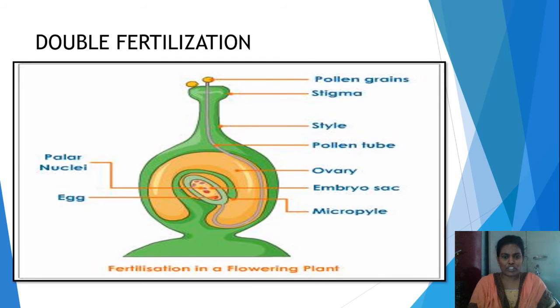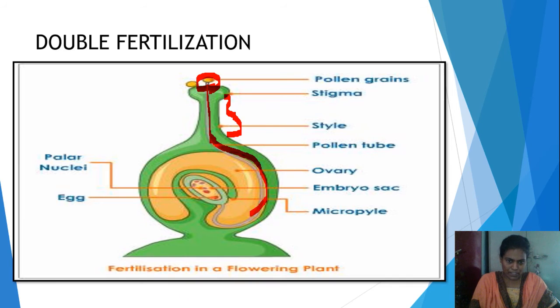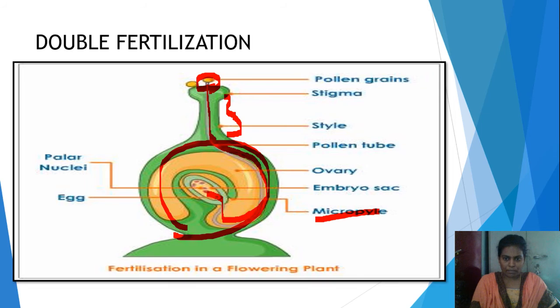Look at this picture here. You can understand clearly what fertilization is. The pollen grains deposited on the stigma germinate one long pollen tube which passes through this style. The style is part of the pistil, and the tube enters the ovary, the bulb-like structure of the pistil, and enters the embryo sac through the small opening called the micropyle. This whole bulge-like structure is called the ovary.